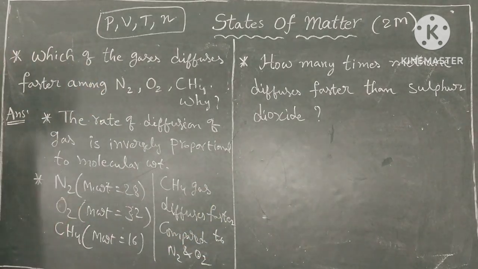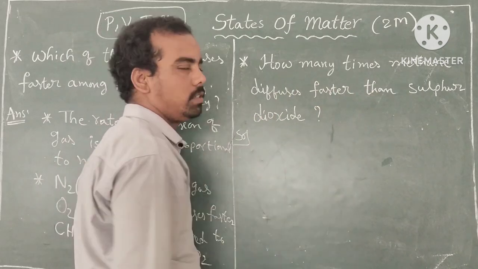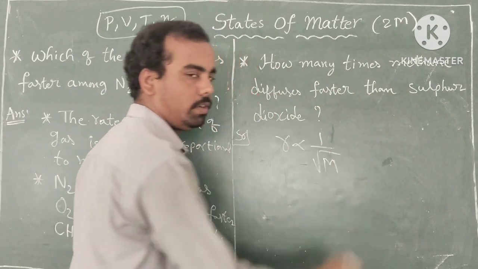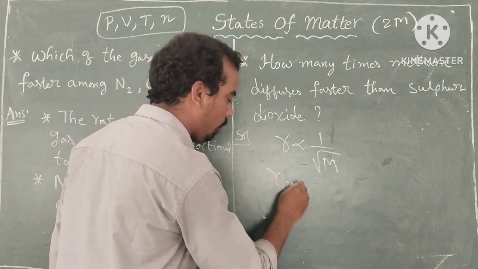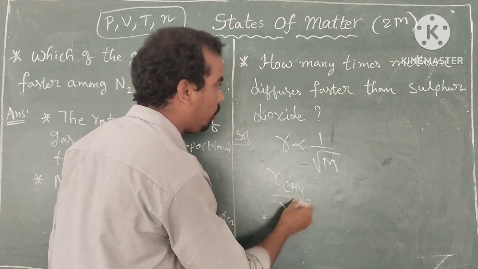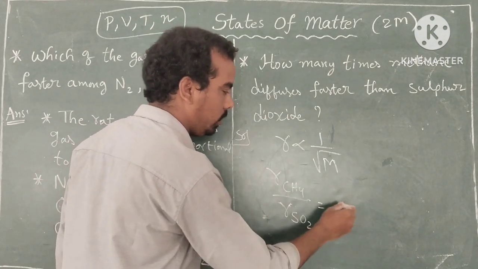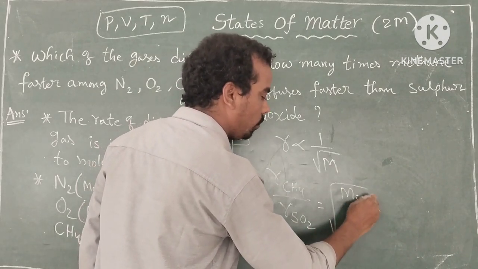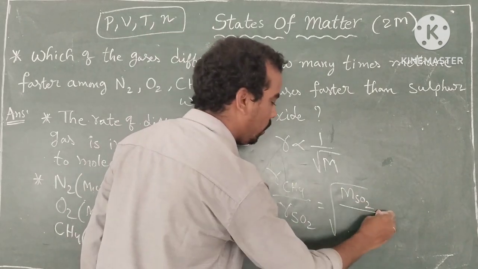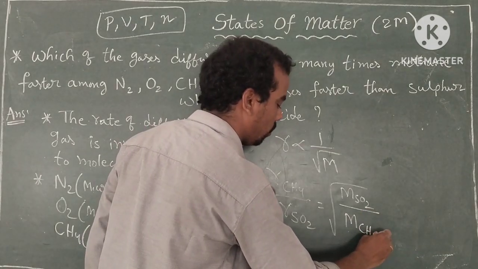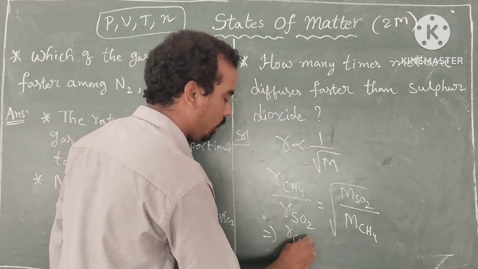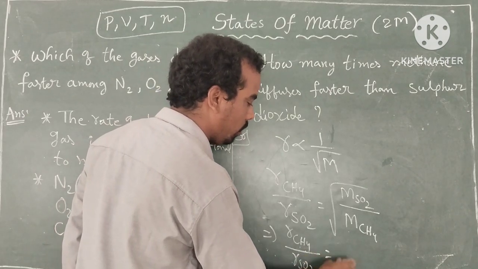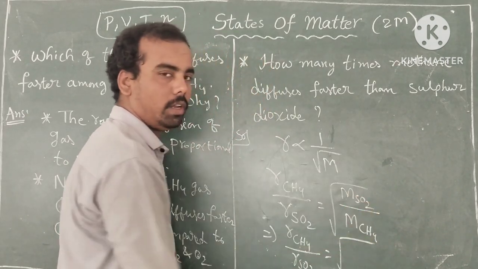Okay, 2 marks. How many times does methane diffuse faster than sulfur dioxide? We know that the rate of diffusion of a gas is inversely proportional to the square root of its molecular weight. So the rate of diffusion of methane by the rate of diffusion of sulfur dioxide is equal to the square root of the molecular weight of SO2, because it is inversely proportional, by the molecular weight of CH4. So the rate of diffusion of CH4 by the rate of diffusion of SO2 is equal to the square root of the molecular weight of SO2